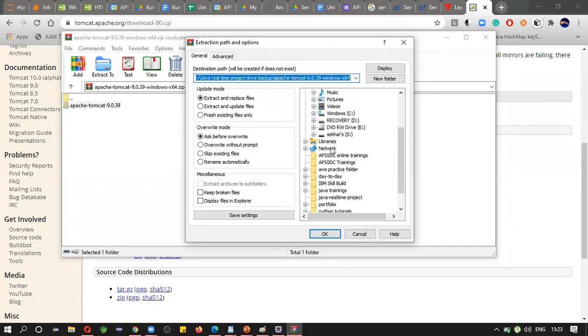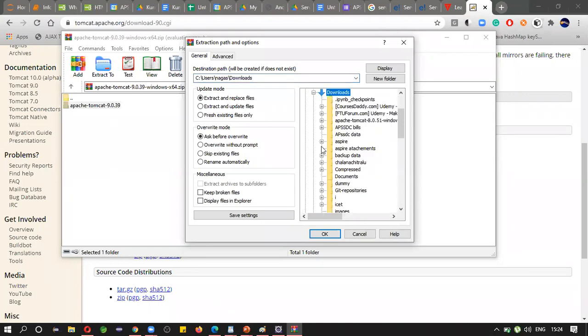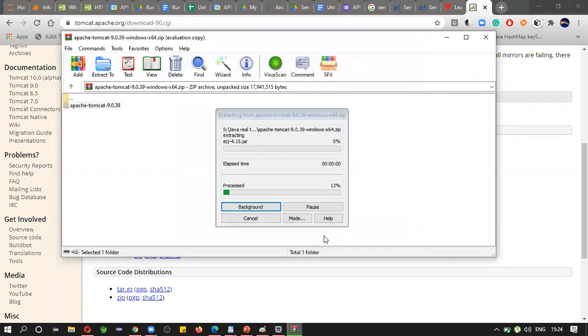Choose a folder where you want to download, not install, just download. Mostly I always keep it inside the downloads folder, and then unzip it.